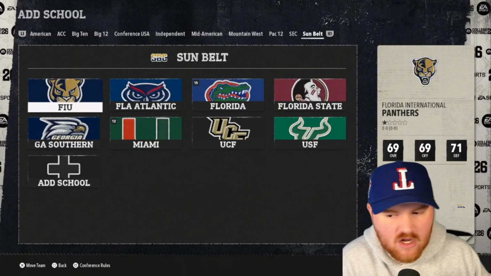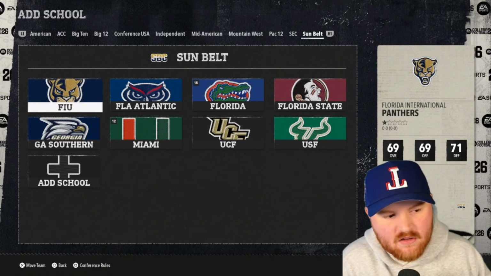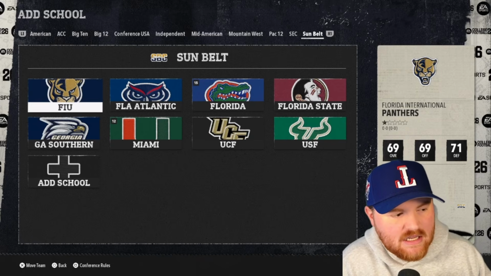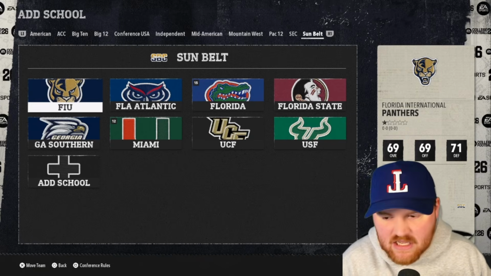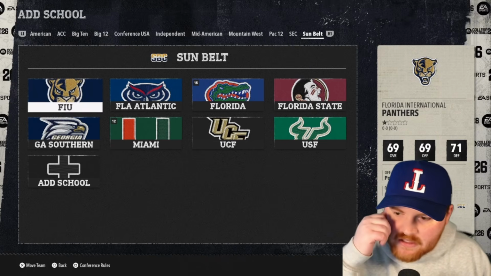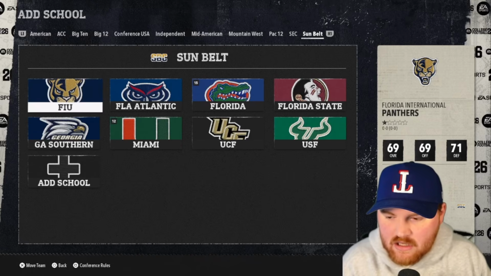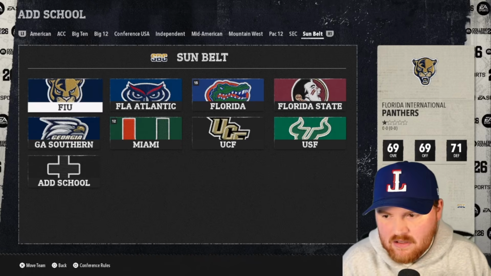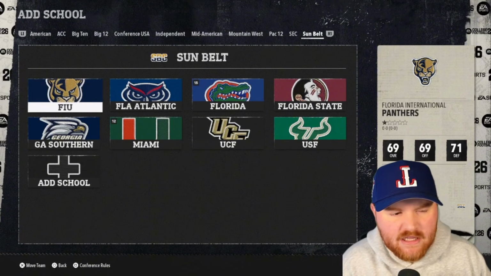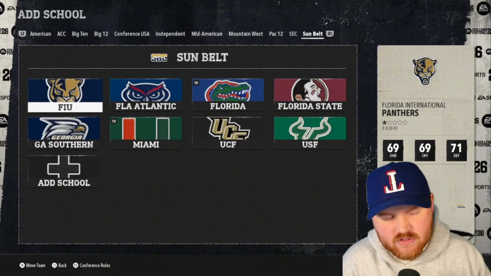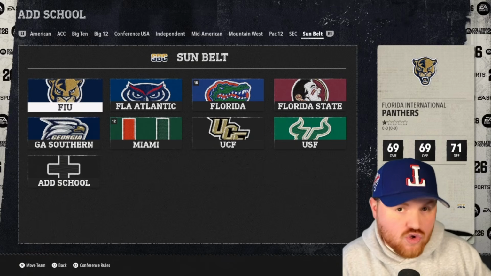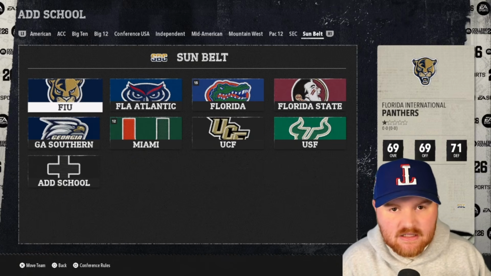And then finally, our Sun Belt Conference. This is Florida, essentially, and Georgia Southern. So FIU, Florida Atlantic, Florida State, Georgia Southern, Miami, UCF, and USF. It was technically called Florida and Tropical Southeast Conference. So Georgia Southern got put in there to do the eighth team. There's probably some other teams you could move around. Maybe Troy could have got moved into this, or maybe South Carolina or something, or Coastal Carolina even, but this is the setup that we have.